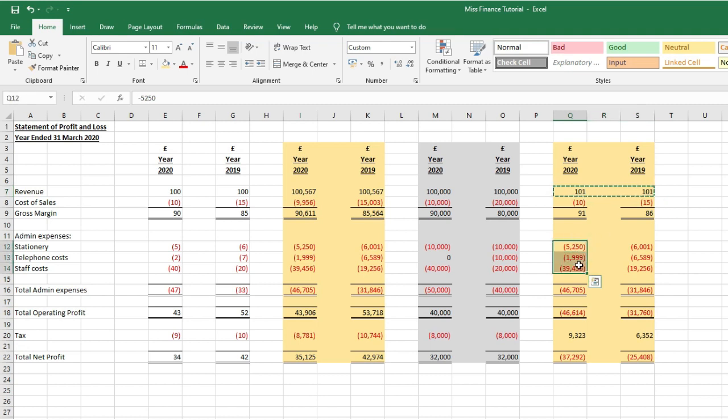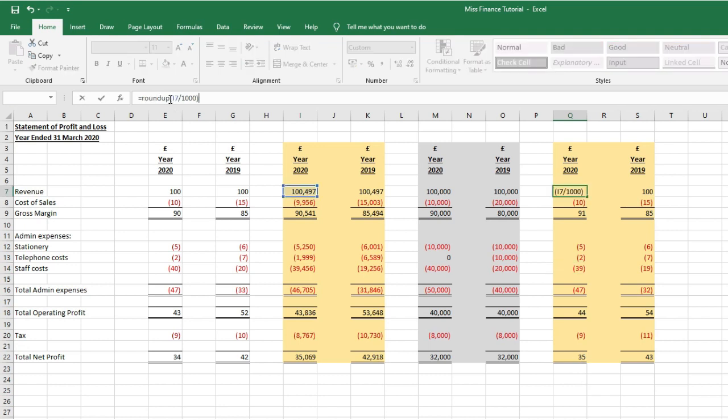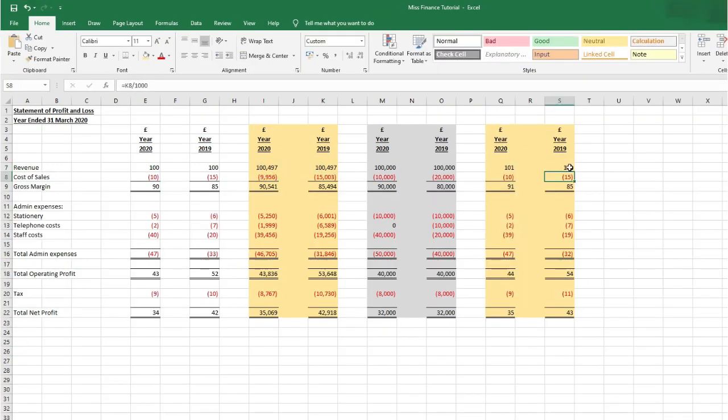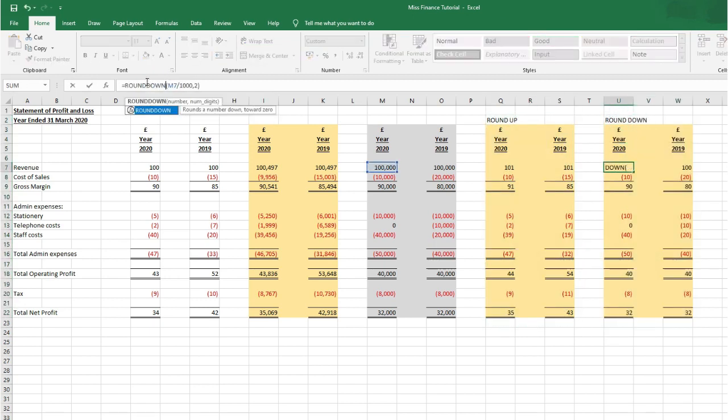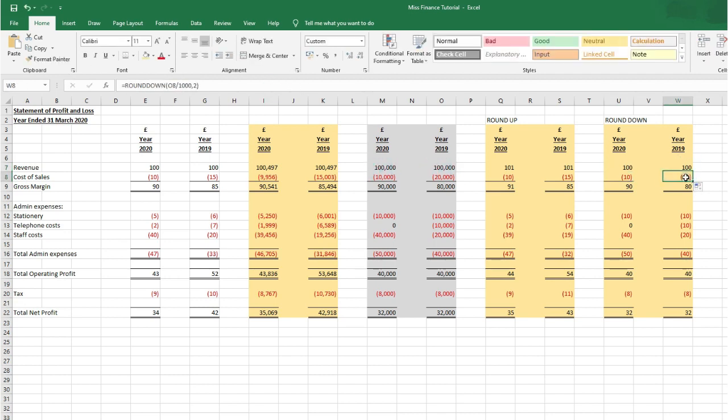Next, if I want to, I can select round up. So if I type up after the round and then just amended the number of digits that I wanted to show here, you can see that that's changed to 101. So again, I can copy that down and do the same again for S. So that's with rounding up. So if I did this again, but did it rounding down, you'll see that the figures change again ever so slightly. There you have it.